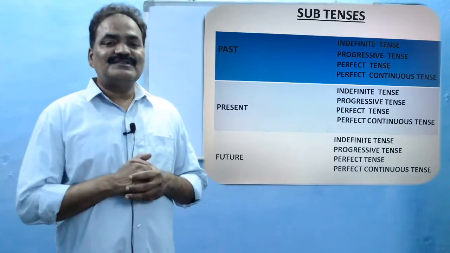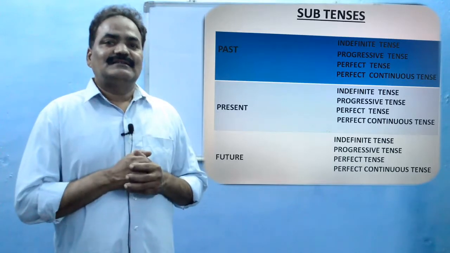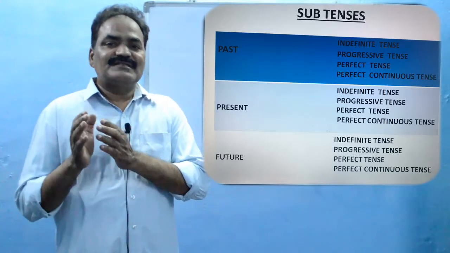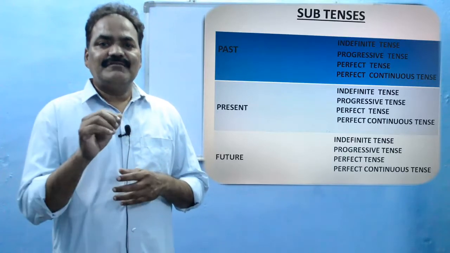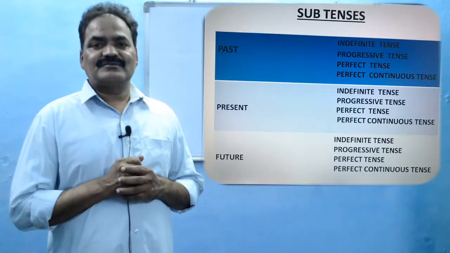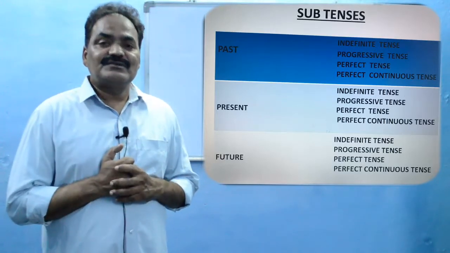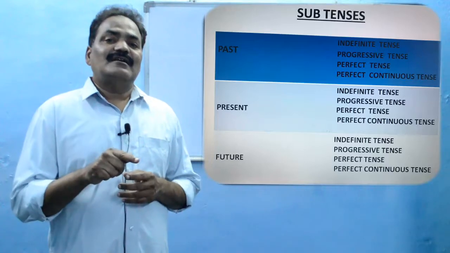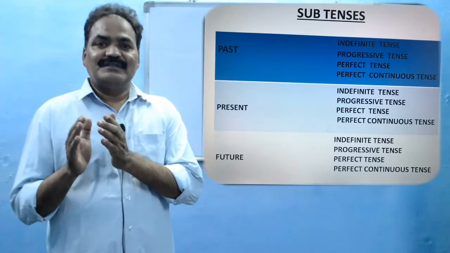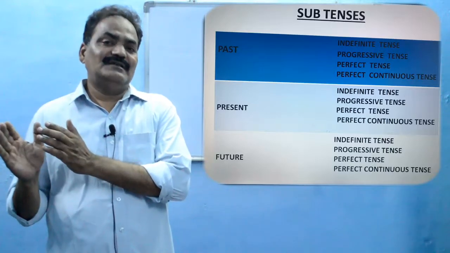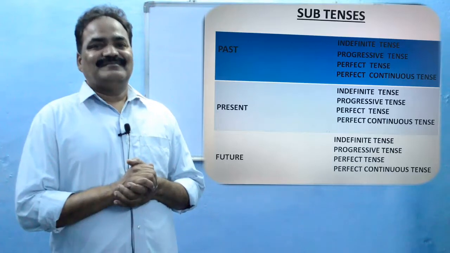In the past progressive, you find was or were, in present progressive, is, am, or are, and in future progressive tense, shall be or will be, along with the present participle main verb form.